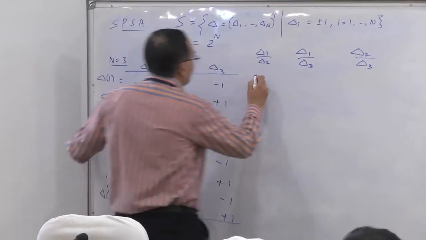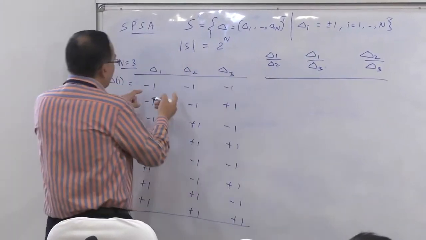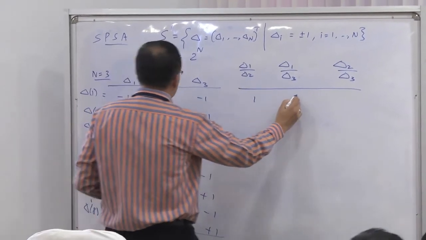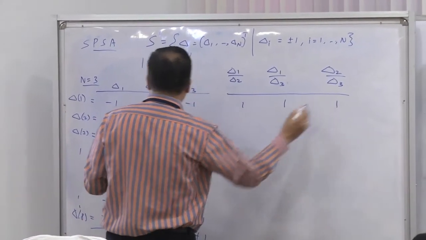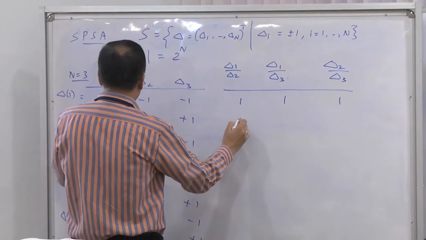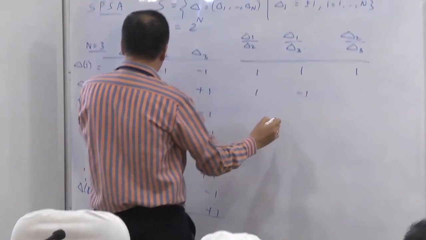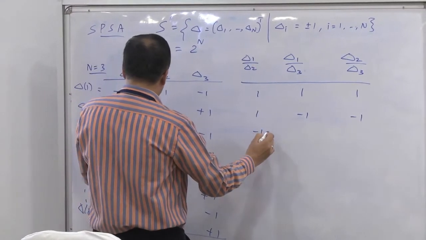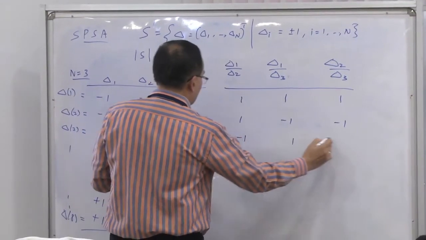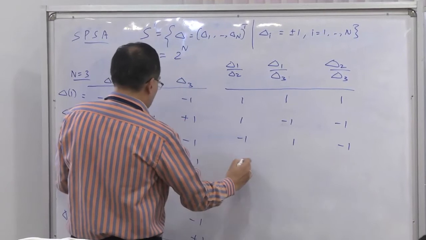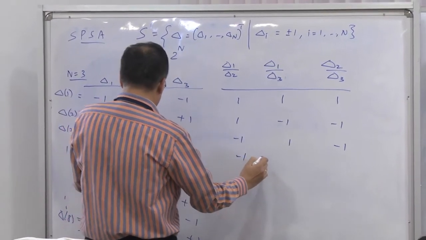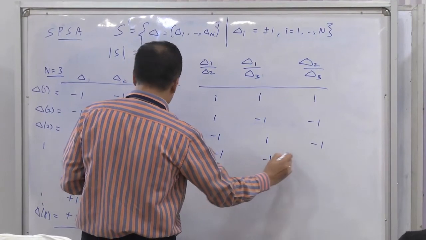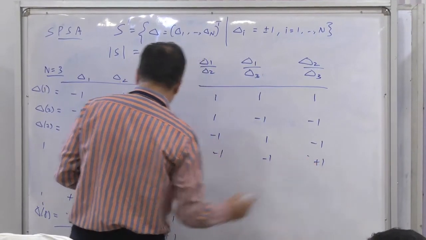If you do this calculation here, this will be plus 1, delta 1 by delta 3 will be 1, and this is also 1. Then this will be 1, delta 1 by delta 3 is minus 1, this will be minus 1. Then this is minus 1, this is 1, and this is minus 1. This is again minus 1, delta 1 by delta 3 is minus 1, and this will be plus 1.